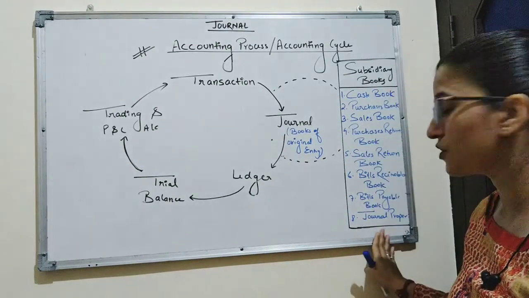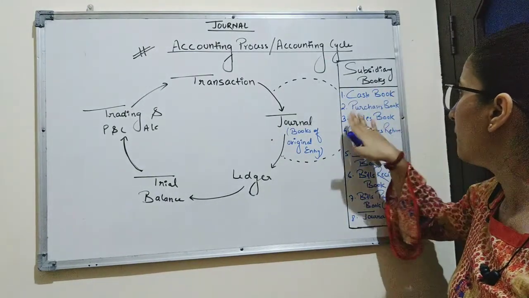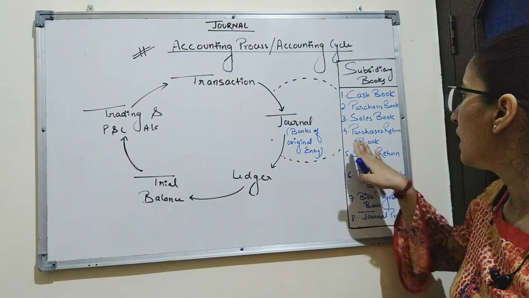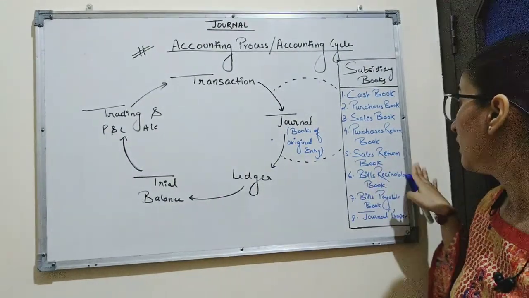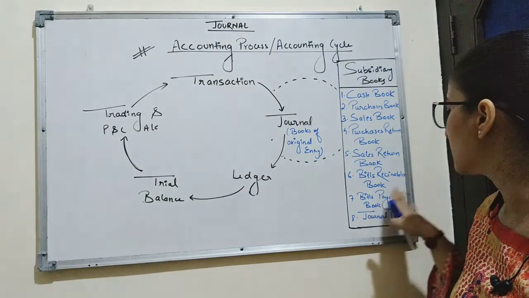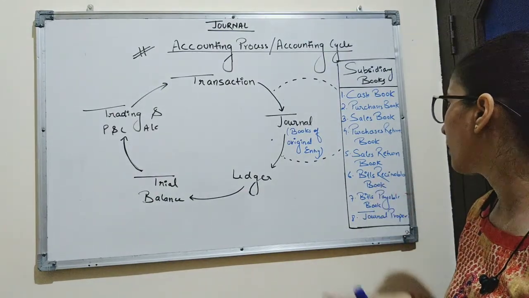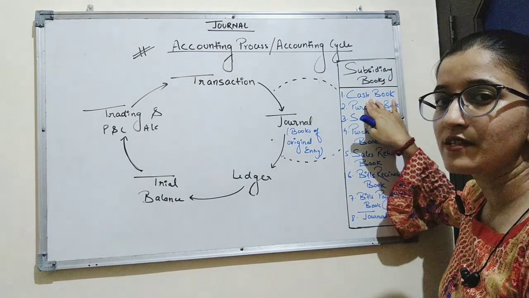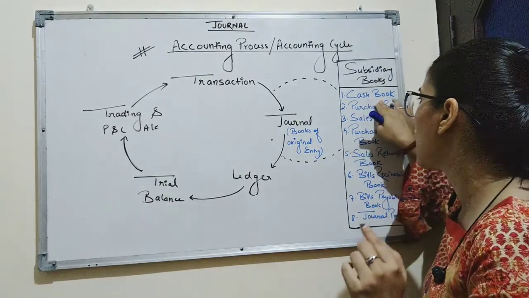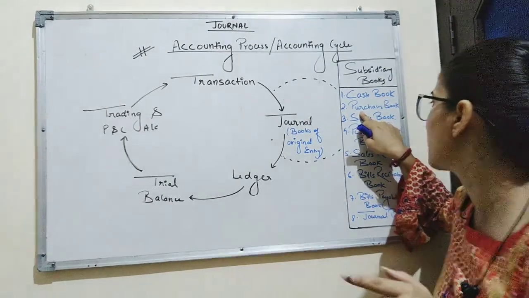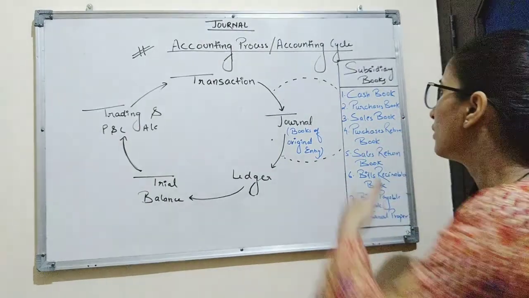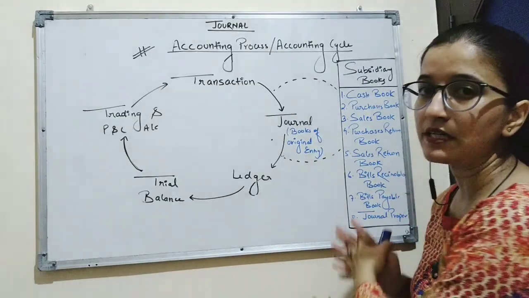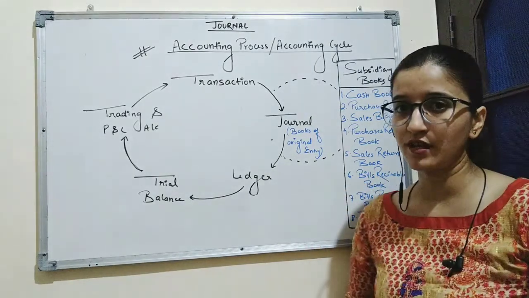So there are 8 subsidiary books: cash book, purchases book, sales book, purchases return book, sales return book, bills receivable book, bills payable book, and journal proper. All the transactions related to cash are recorded in cash book, transactions related to purchase are recorded in purchases book, sales in sales book. So these are some subsidiary books which are maintained by large business enterprises.